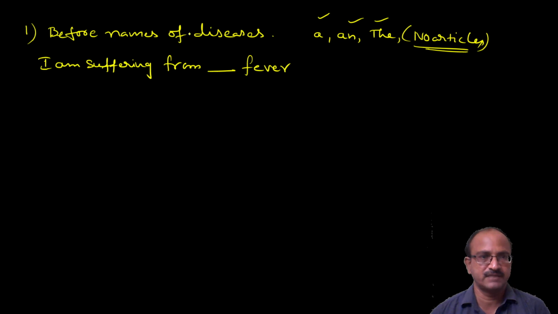So this is omission of article. Fever is the name of a disease, so we should not use any article, no article, NA or cross mark.